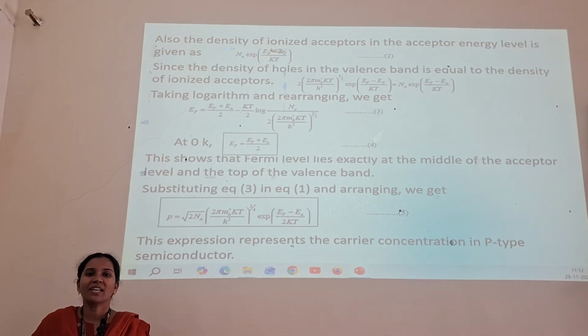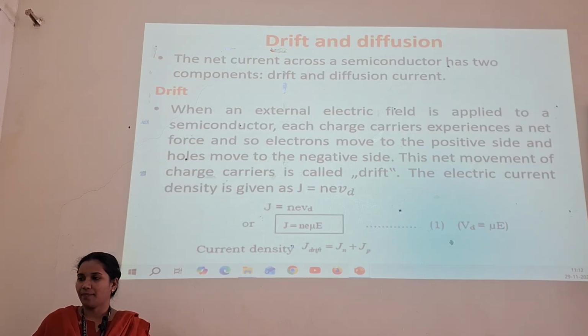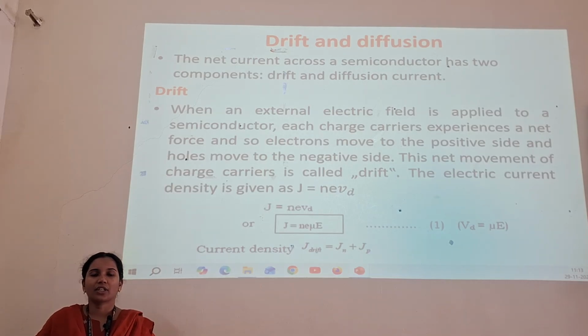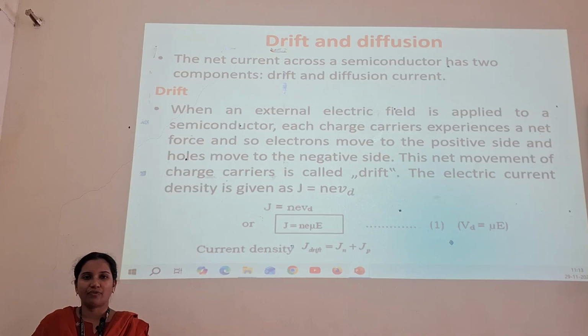So we get the expression for the carrier concentration in a P-type semiconductor: p is equal to square root of 2 Na into (2 pi mh kT by h square) whole power 3 by 4, exponential of (Ev minus Ea) by 2kT. Next, drift and diffusion. The net current across a semiconductor has 2 components, drift current and diffusion current.